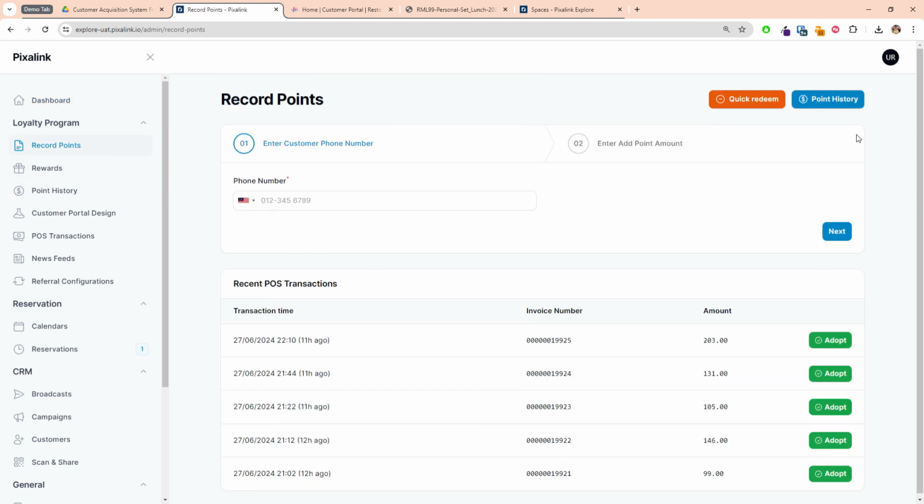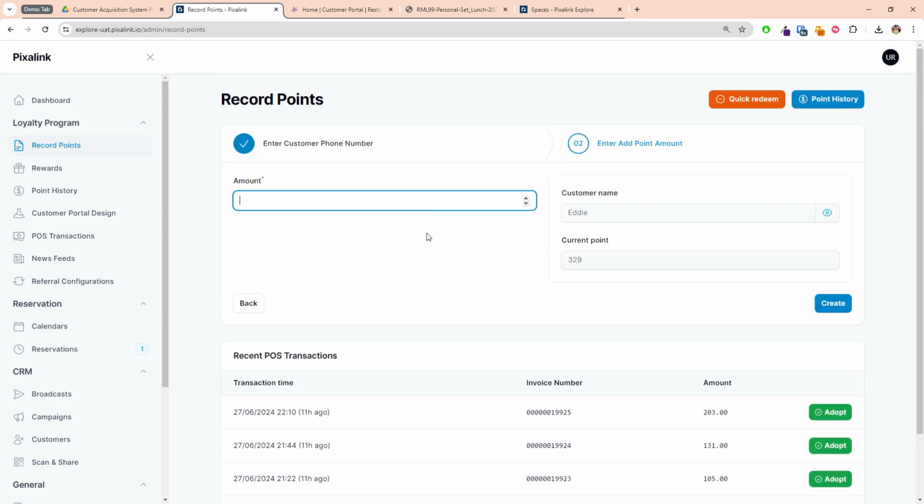As you can see, there are two modules here. One is the manually input system, and another one is an integrated transaction records. So let's talk about the simple one first. So for this one, you just have to key in your customer phone number, and then you click next, and then you type in the amount they spent. Maybe they spent 60 ringgit, then you put 60.